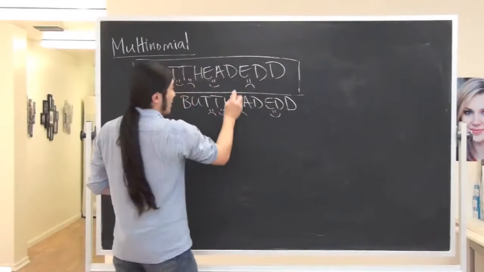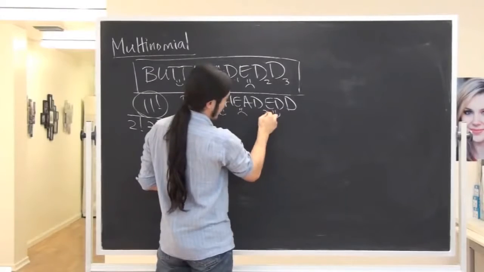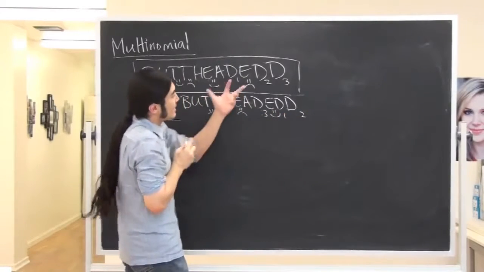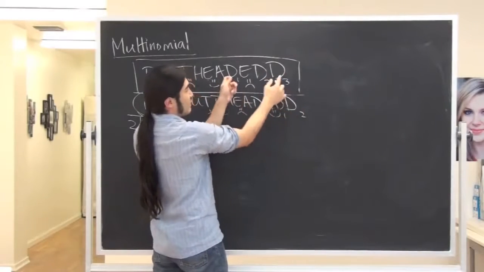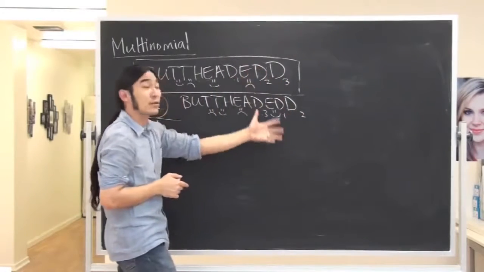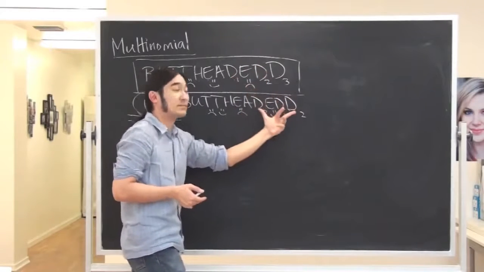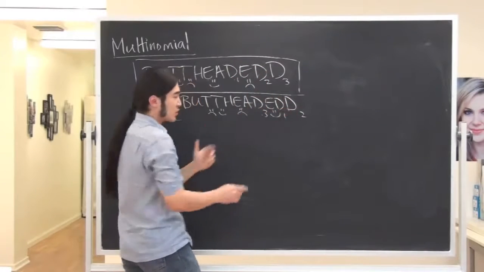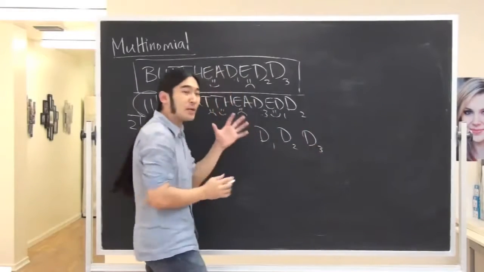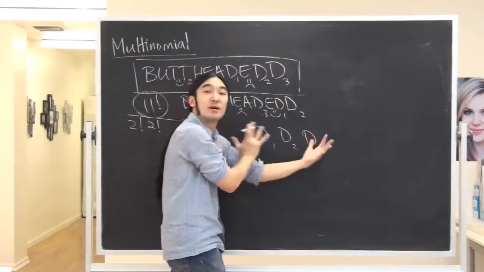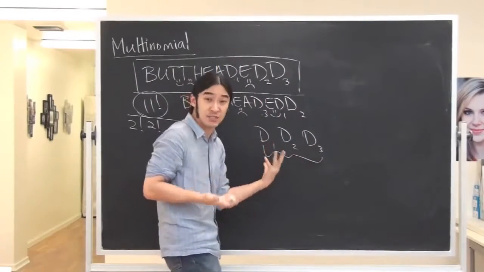Let's look at D. So I have, for example, D1, 2, and 3. And say over here we have something like D3, 1, and 2. Okay? In this setup, does everyone agree? We counted this setup as being different from this because I moved the D's around. But if you actually look at the words, you can't tell the D's apart. So I've overcounted because this setup is the same as this. A little trickier this time. So imagine I have 3 D's out there. D's 1, 2, and 3. How many ways for a given fixed setup can I mess this up? How many ways can I overcount where I pretend that these are different but they're actually the same?